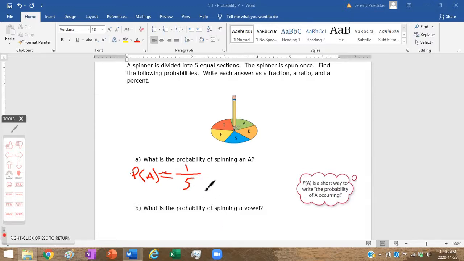We could write this as a ratio, 1 to 5. And we can also convert this into a percentage. We've done this before. 1 divided by 5, that's on our calculator, 0.2, multiply that by 100, and we get 20%.